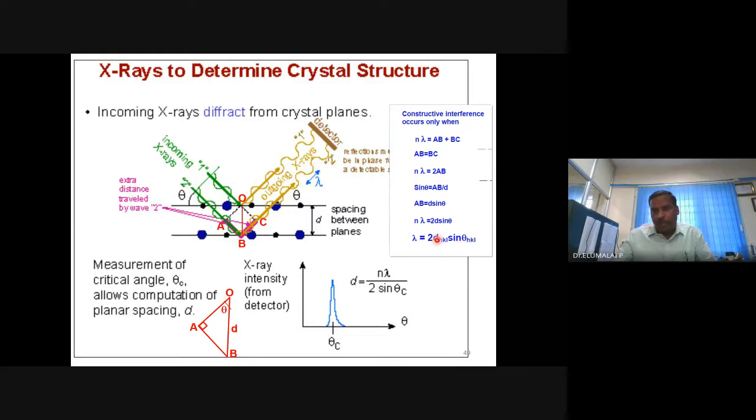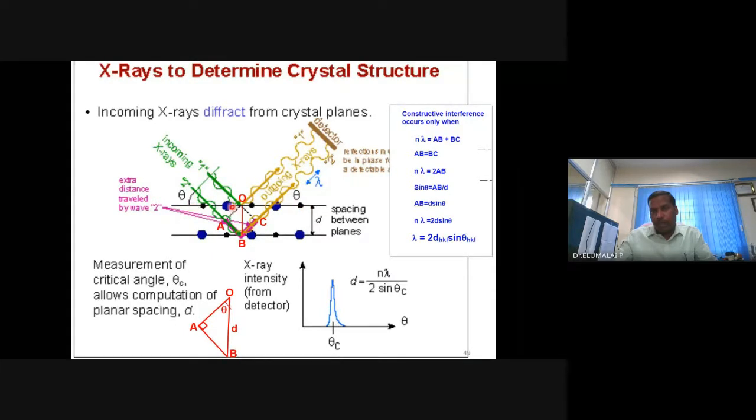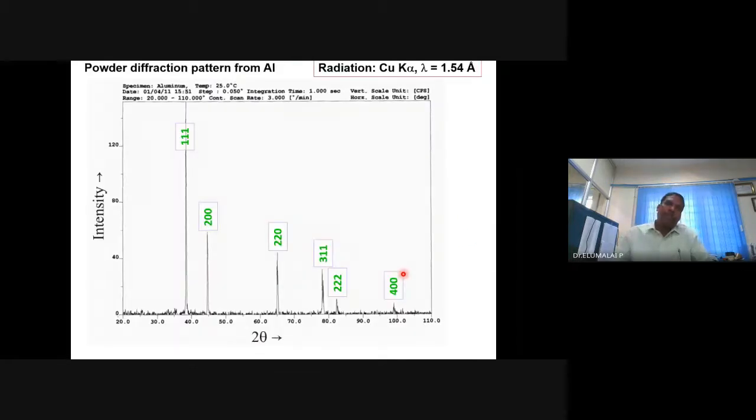So what is theta? What is d? d is the d spacing. Theta is the angle the radiation makes with the material. If we can measure the range of theta, and using this lambda, take the sine function and first order diffraction, it is possible to estimate the range of d values.